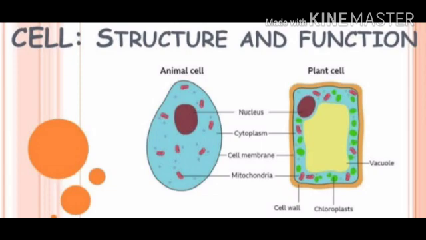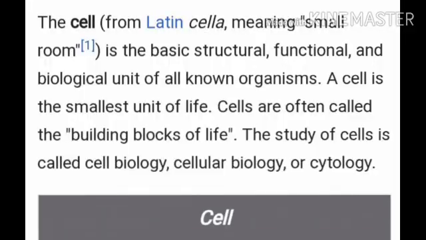Cells are like the bricks that we use to construct our houses or buildings. So cells are the building blocks of life, or our body. They are the smallest parts. Their proper definition is: cells are the basic unit of structure and function in all living beings.